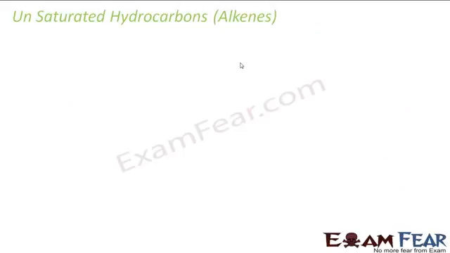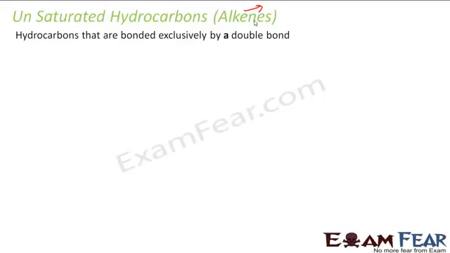Unsaturated hydrocarbons, there are two types, one is alkene, the other is alkyne. So I'm taking the alkene first. So alkene, they are bonded by a double bond. Please note a double bond. It can have a double bond. If it has one double bond also, it will be called as alkenes. Correct? For example, C2H4, C3H6, C4H8. They are all alkenes. They have double bond.